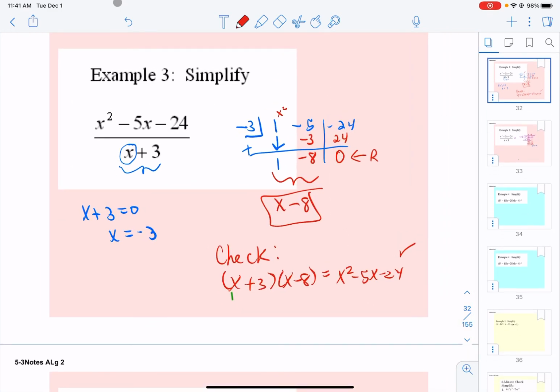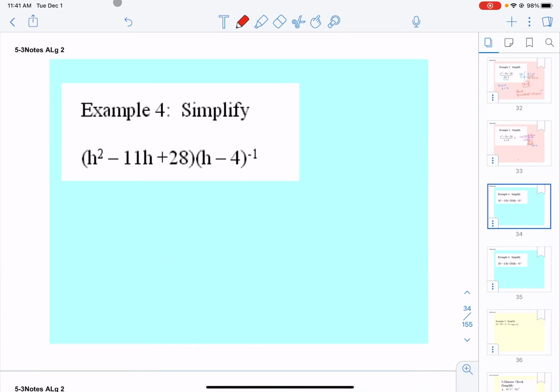Okay, let's do another one. Now this little notation just means to divide by. A negative 1 power is to flip it. So this technically is just that divided by h minus 4. It's just a notational thing. So you just have to recognize, oh, that means I'm dividing by h minus 4. Now, let's do long division, and then let's do the same problem with synthetic division.